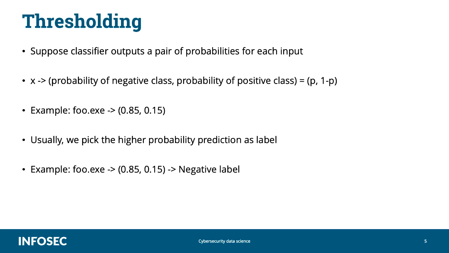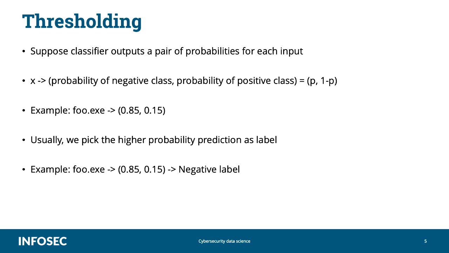To understand thresholding, imagine the following illustration. Suppose you have a classifier that, given some input, outputs a probability pair. The pair consists of the probability of being negative and probability of being positive. For instance, it could be XGBoost. Usually, to decide what the file is according to the classifier, to give a prediction for a label, we pick the higher probability.